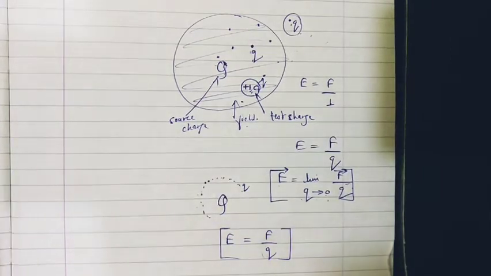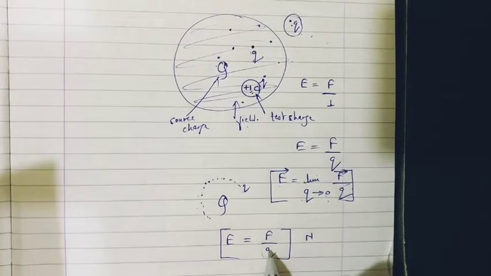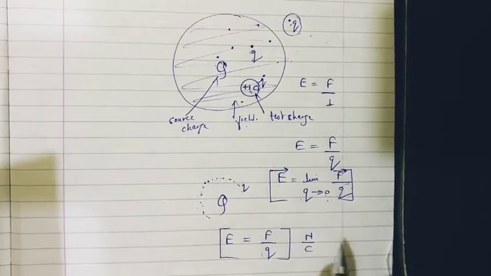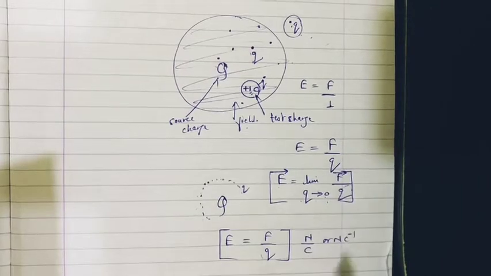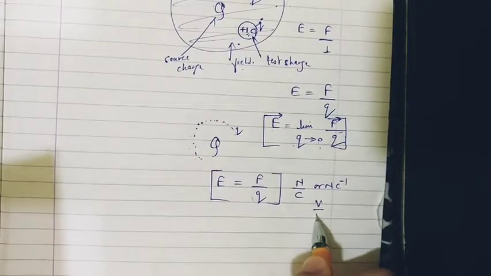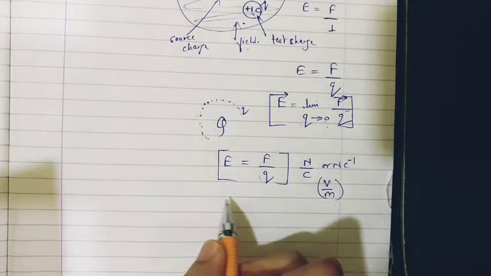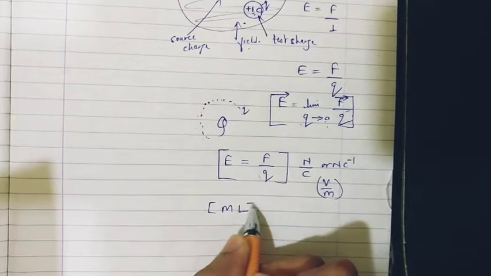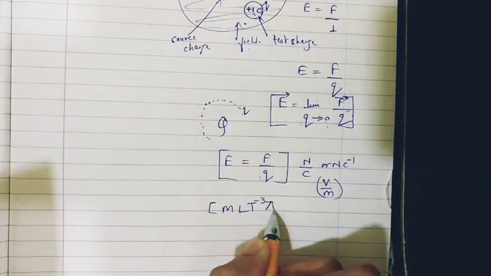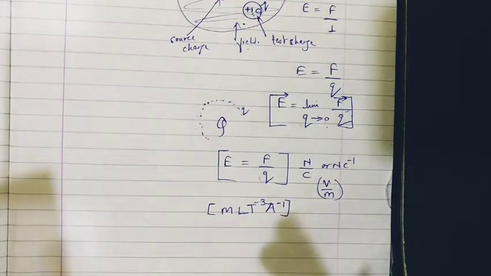The SI unit of electric field is given as, from this formula, force is given in newtons, charge is given in coulombs. So newton per coulomb is the SI unit of electric field, which is also said to be volts per meter. This is another SI unit for electric field. Dimensions for the electric field are given as M L T raised to minus 3 A raised to minus 1. This is the dimension for the electric field.